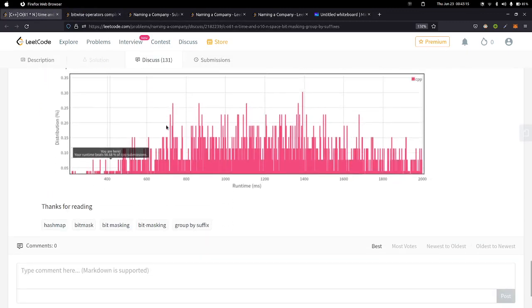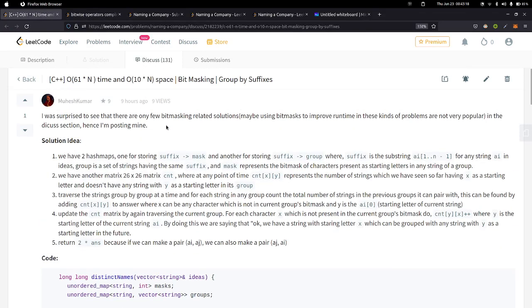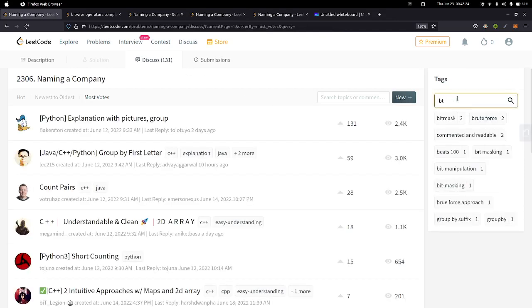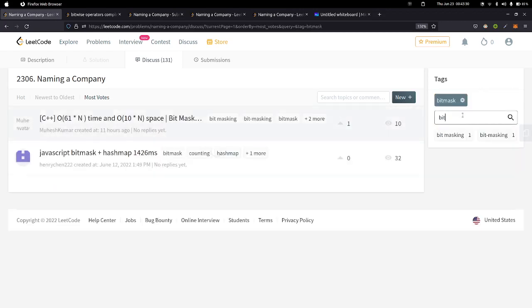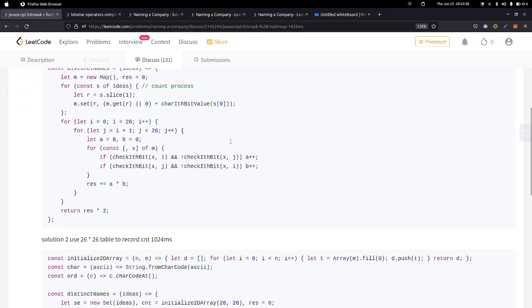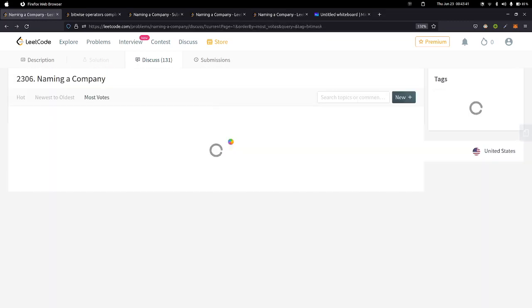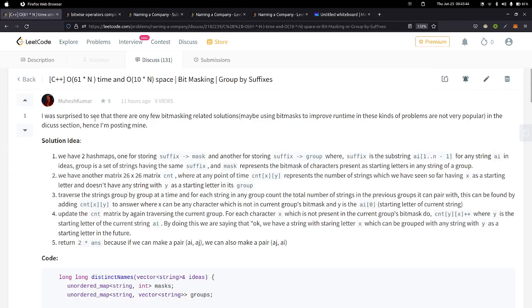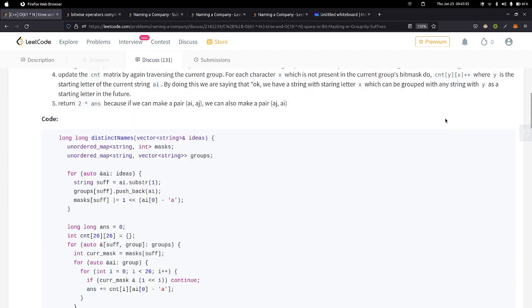The reason I made this post and video is because there were only a few solutions. If we go to the discuss section and search for bitmask, right now it's there, but when I was making the solution, there were only a few videos and articles, and even they hadn't used bitmasking that much. I'm not sure why this is the case, but using bitmask to improve the runtime in these kinds of string related problems is not very popular, I think. Hence the solution.